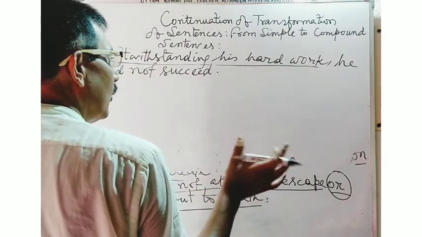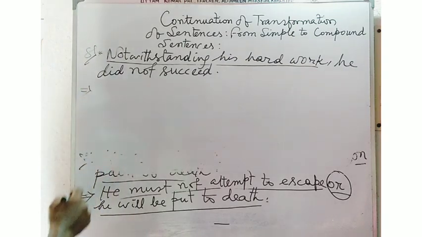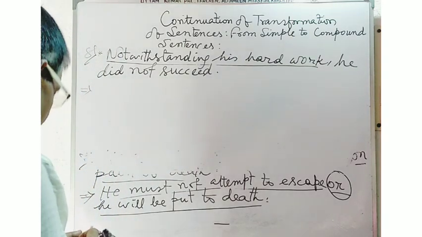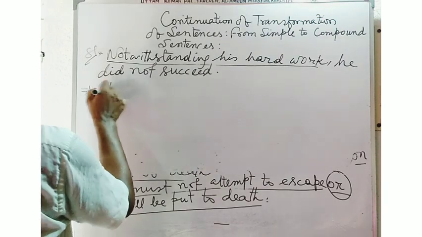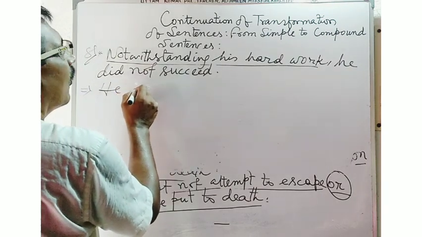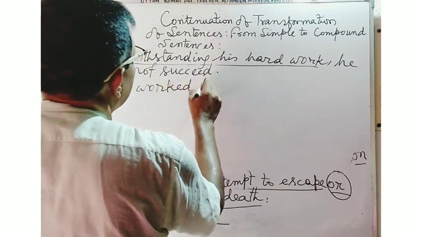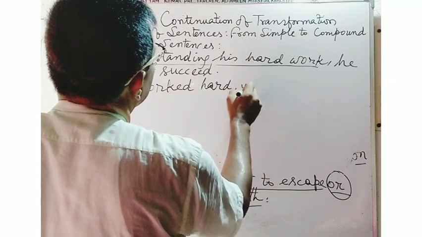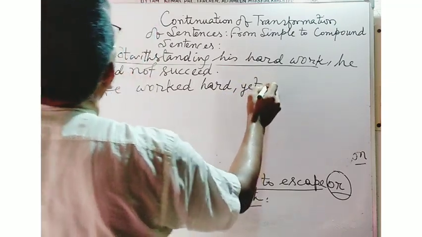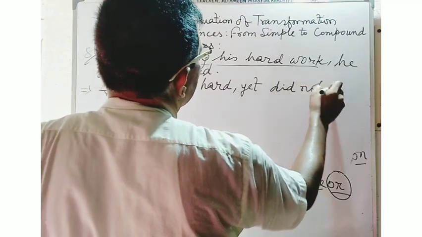That means he worked hard. So at the time of writing the sentence in compound structure, you will have to write the answer in this way. He worked hard, yet did not succeed.